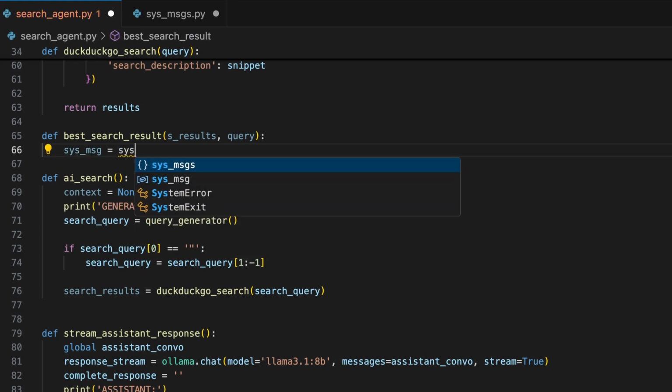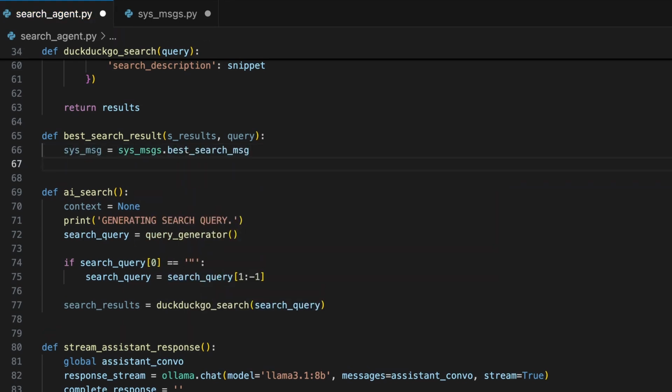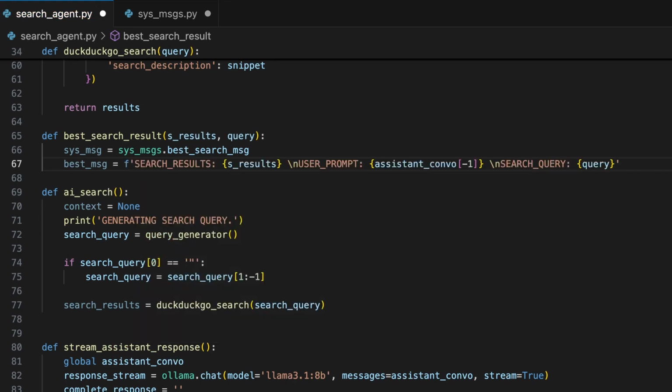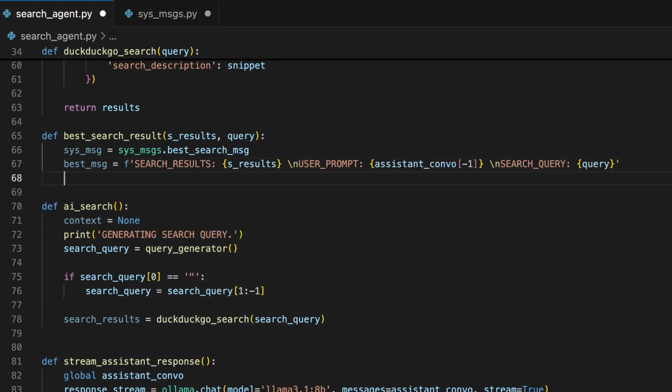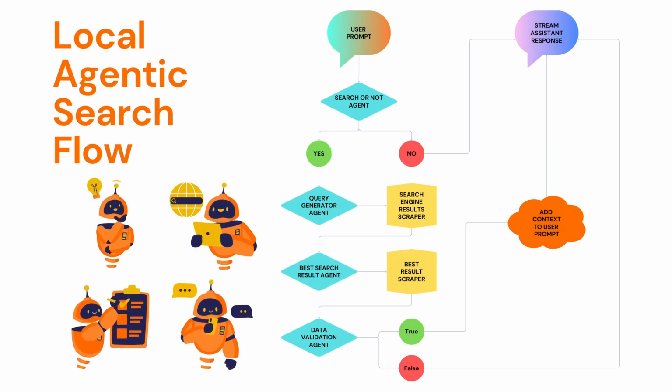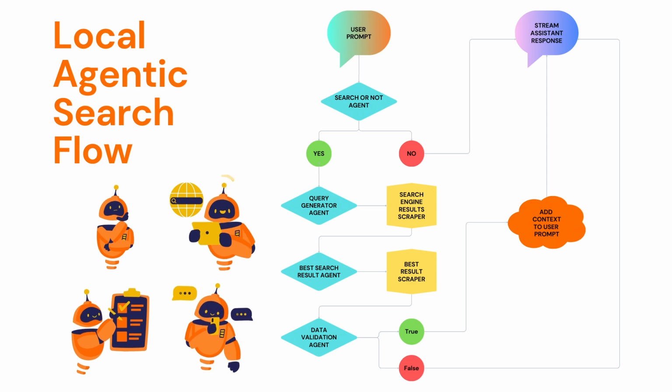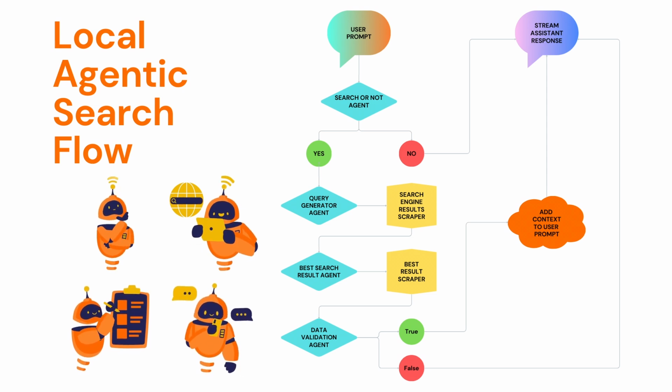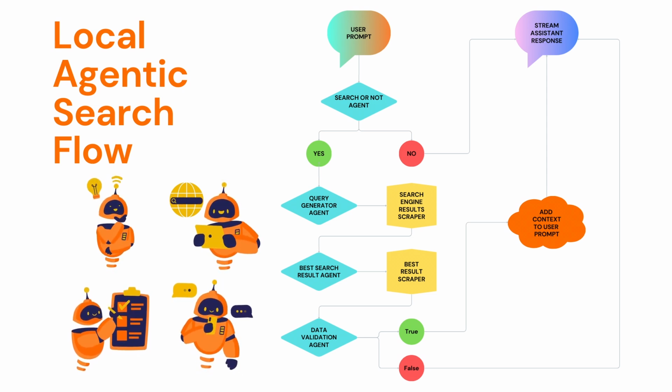Start by setting the system message for this agent within the function. Then in best_message, format the user prompt to the agent with the search results, user prompt, and the AI generated search query. When we prompt the language model for this agent, we need the model to generate only a number from 0 to 9, selecting the index in the list of results that is the best result.